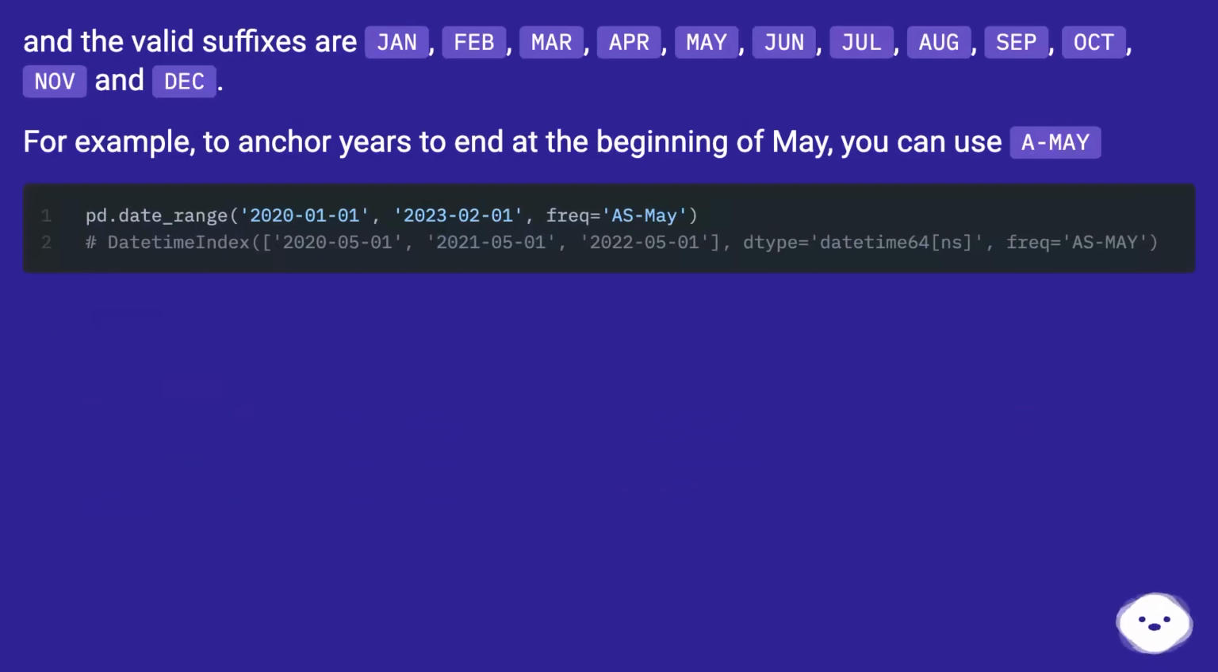And the valid suffixes are JAN, FEB, MAR, APR, MAY, JUN, JUL, AUG, SEP, OCT, NOV, and DEC. For example, to anchor years to end at the beginning of May, you can use A-MAY.